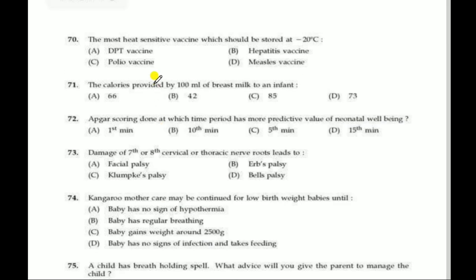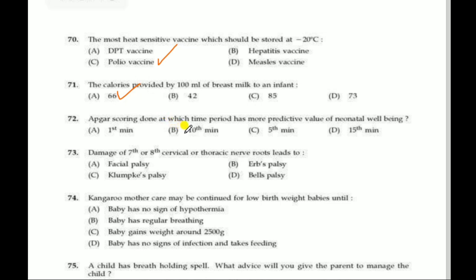Next question, the most heat sensitive vaccine which should be stored at -20 degrees Celsius. Correct answer is polio vaccine. Polio vaccine is the most heat sensitive vaccine which should be stored at -20 degrees Celsius. Next question, the calories provided by 100 ml of breast milk to an infant. 66. So 66 calories are provided by 100 ml of breast milk to an infant.